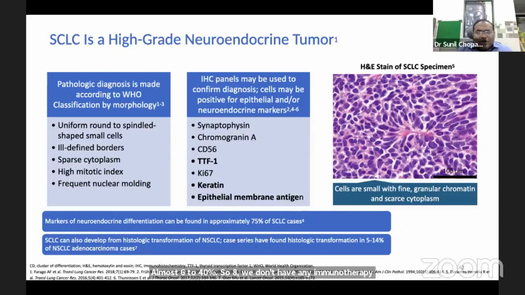Moving ahead to the next part of neuroendocrine tumor, it is small cell lung cancer. I think it has been discussed by Dr. Monica ma'am in detail, so I will go through it briefly.